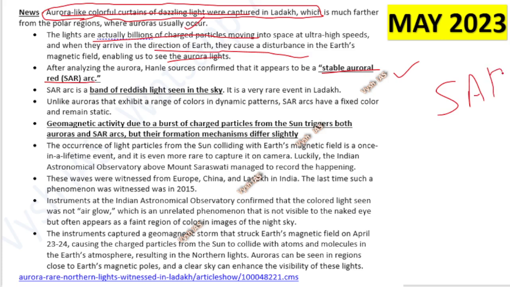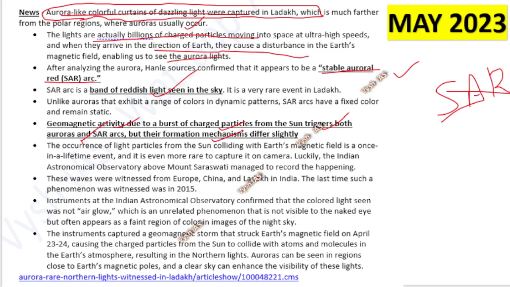So if UPSC asks whether aurora can be seen in India: we cannot see the actual aurora, but the aurora-like phenomenon, which is the SAR, we can see. Okay, so it's a band of reddish light that we see, not that green kind of light which we usually see in the aurora region. So here, geomagnetic activity due to the burst of charged particles from the sun triggers both auroras and SAR, meaning both are the same only. Solar radiation interacts with the charged particles in the sky, but with a slightly different mechanism.